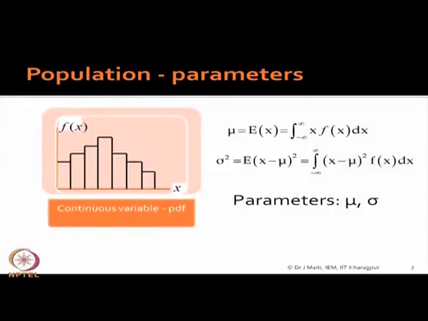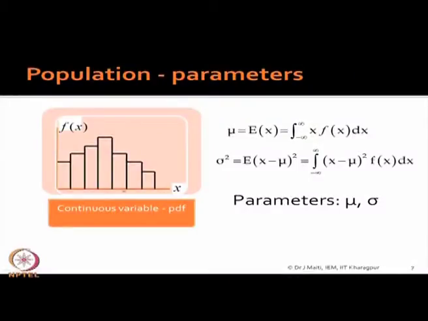Okay. Now, if your variable is not discrete, that is, continuous, you see this left hand side, this is the PDF, the probability density function. Now, why in the continuous case do we say probability density function, whereas in the discrete case we say probability mass function? You think about this one.